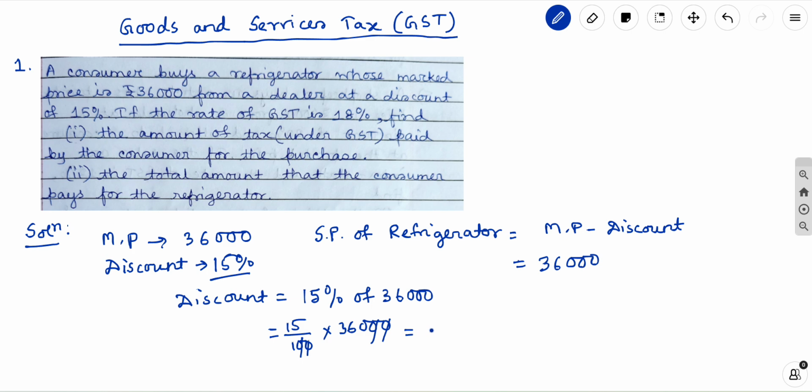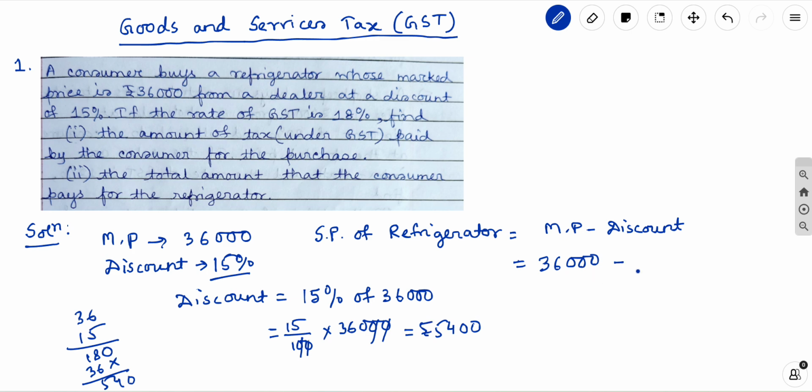If we multiply, it comes to 5400. So that is the discount in rupees.